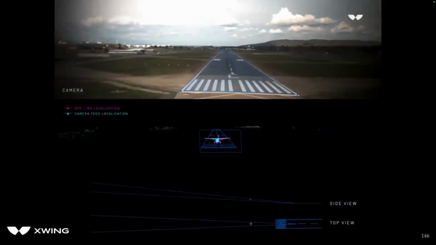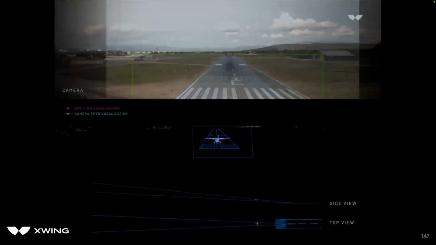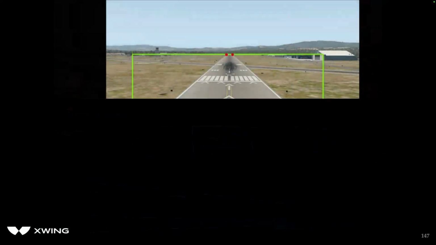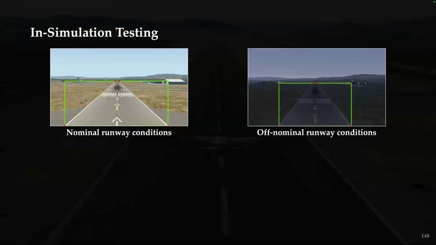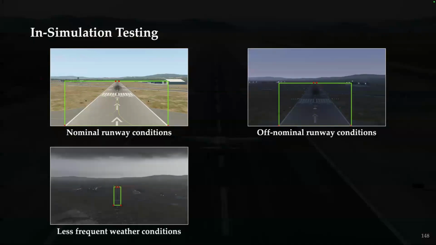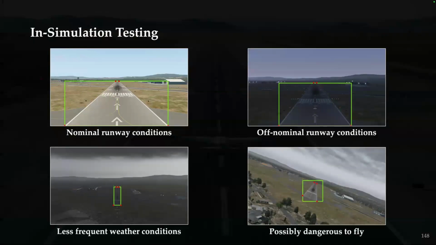We could fly a bunch of flight tests to test this, but what we really want to do is to test this in simulation. Doing it in simulation allows us to test, say, nominal runway conditions. We can also test off-nominal runway conditions, say less frequent weather conditions, as well as potentially dangerous to fly conditions.